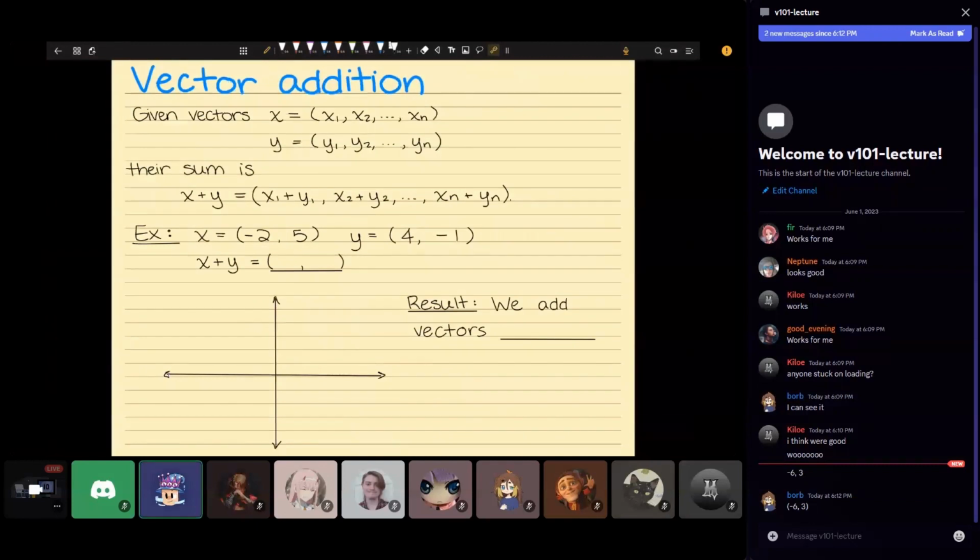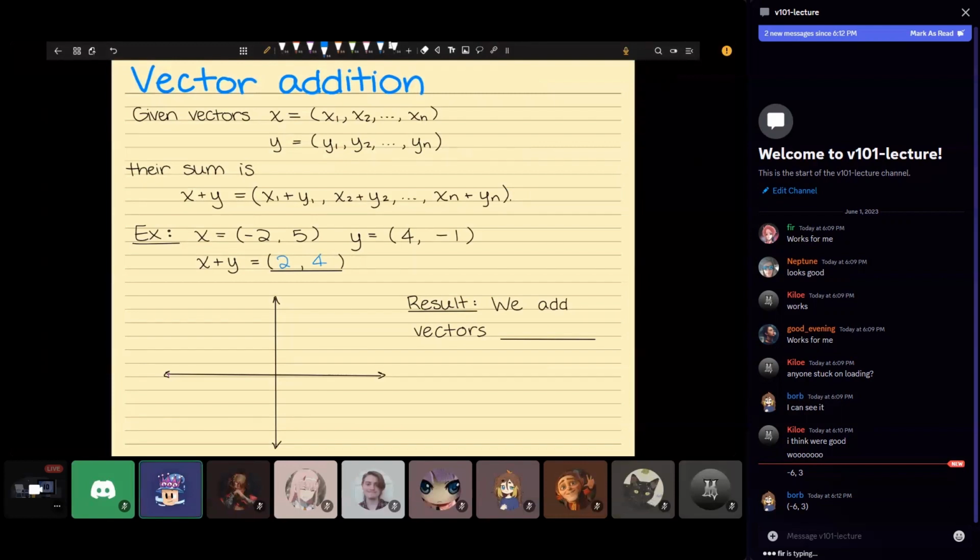All right, now let's talk about vector addition. So if we have two vectors x, y, the way that we sum them is we sum each individual component. So we take x1, y1, and we sum them. We take x2, y2, and we sum them, and so on. And so let's walk through an example of what this looks like graphically. All right, so we take x, we add that to y, so it's going to be negative 2 plus 4. That'll be 2. 5 plus negative 1, this will be 4.